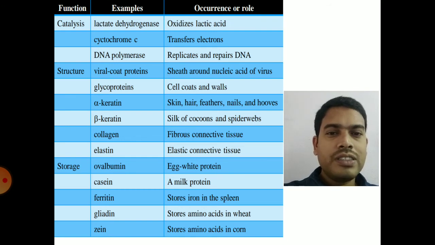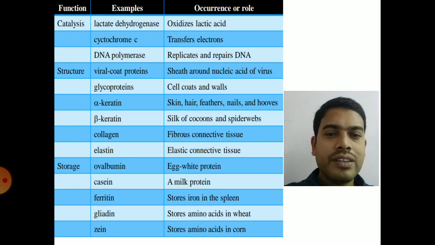And most of the proteins will act as structural proteins. So here are some of the structural proteins, like viral coat proteins, prions, glycoproteins, alpha keratin present in skin, hair, feather, hoofs, and beta keratin present in silk of cocoons, spider webs. Collagen, which is present in fibrous connective tissue. Elastic connective tissue, that is skin. So that is the structural role of proteins.